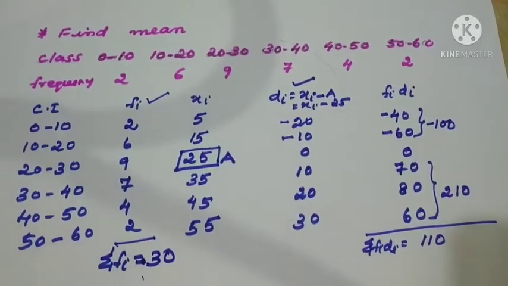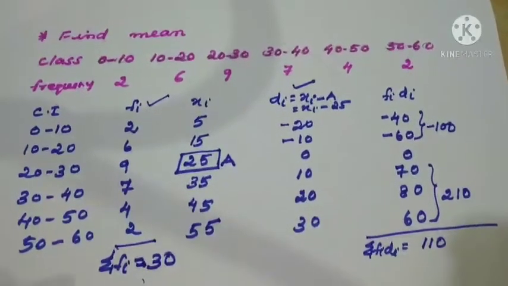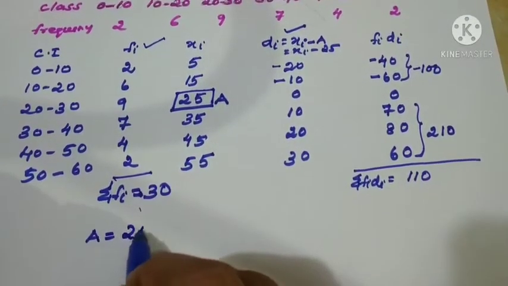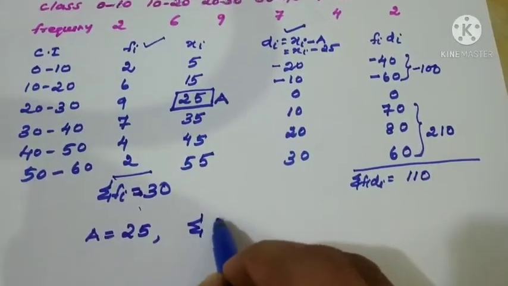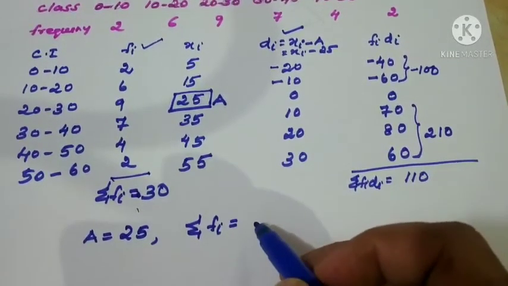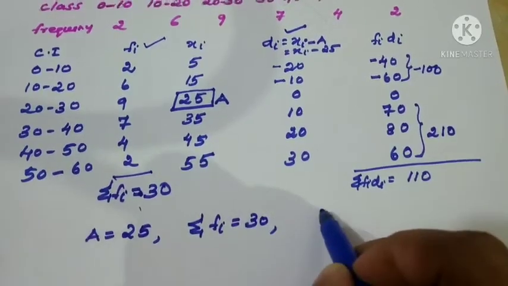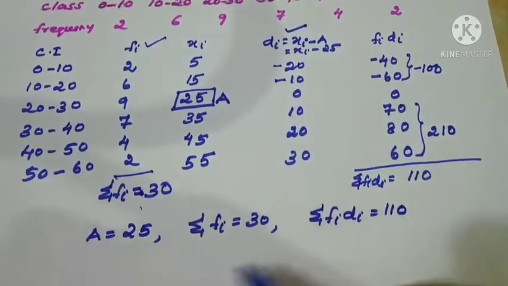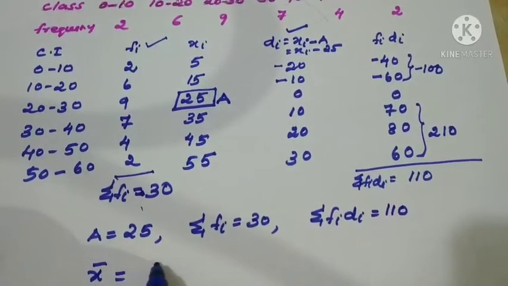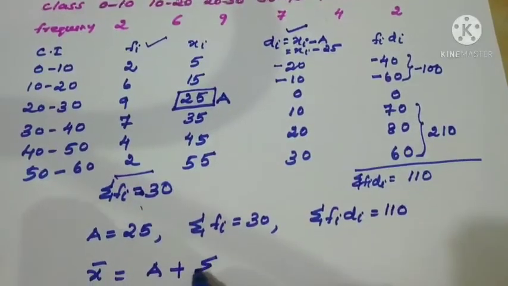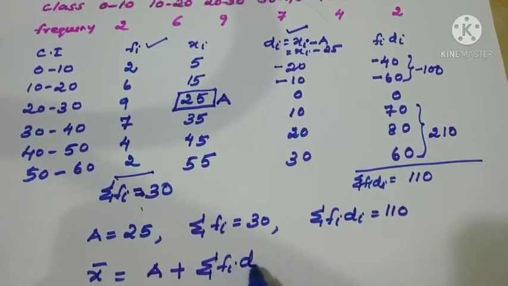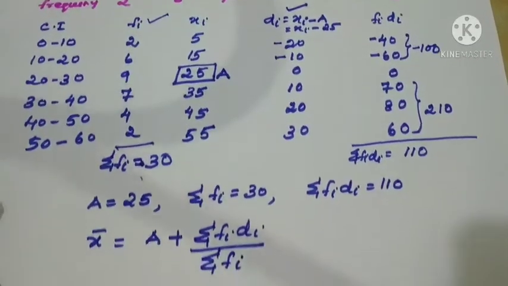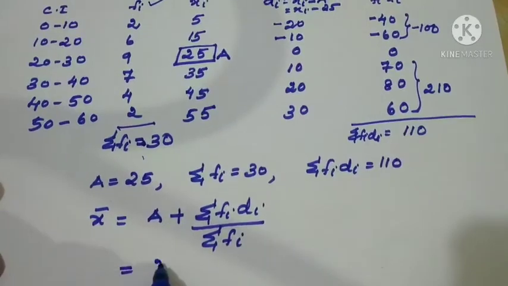It is 30, right? Now what are the values that should be taken down? a equal to 25, sigma fi equal to 30, then sigma fi di equal to 110, right? Now the formula: x bar equals a plus sigma fi di divided by sigma fi, or n we can write, right? Now just substitute the values.